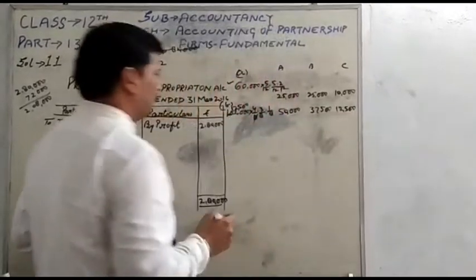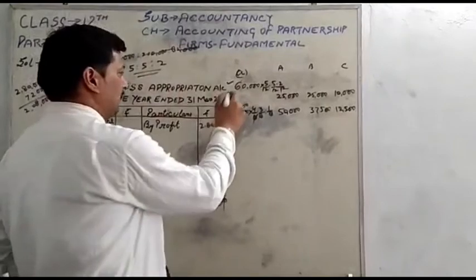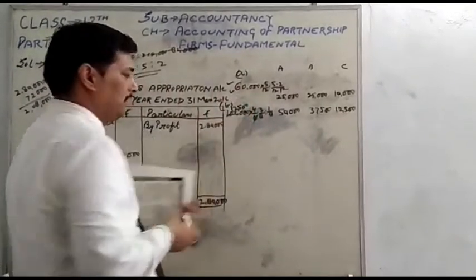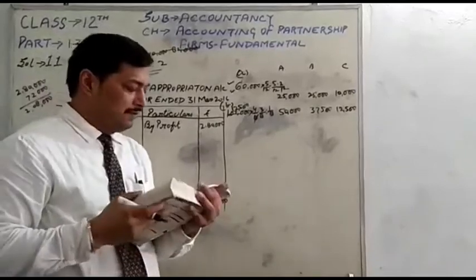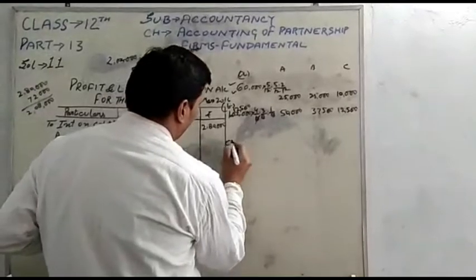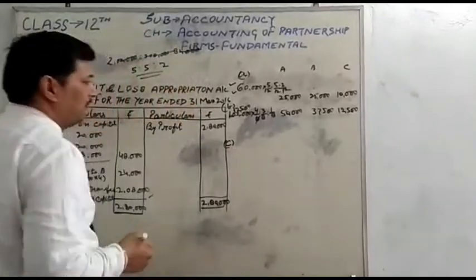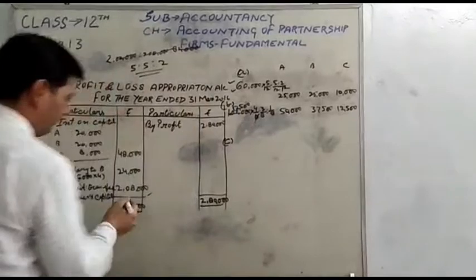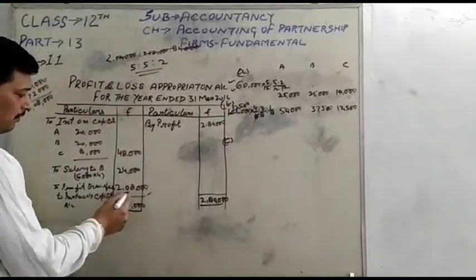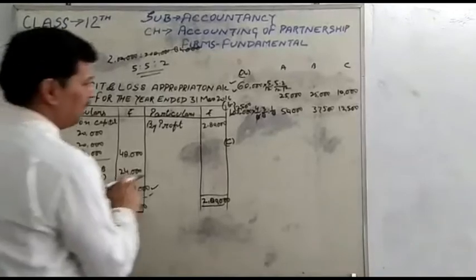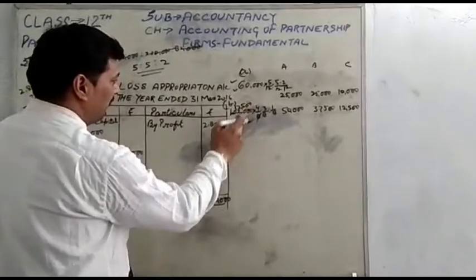So students, we have calculated till conditions A and B, 60,000 and 1 lakh. Next, the remaining profit is to be shared equally. First we calculate how much profit has been distributed. Total profit is 2,08,000, of which we have distributed 60,000 and 1 lakh.